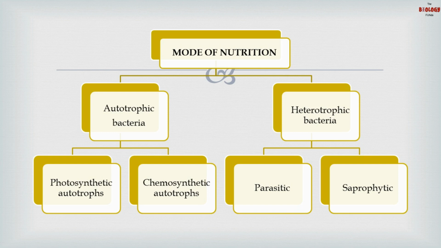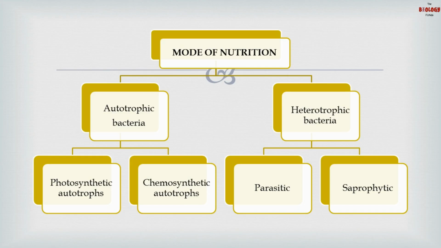Autotrophic bacteria are classified into photosynthetic autotrophs and chemosynthetic autotrophs. Photosynthetic autotrophs prepare their own food using sunlight. Chemosynthetic autotrophs produce their own food using energy derived from chemical reactions involving inorganic substances rather than sunlight.